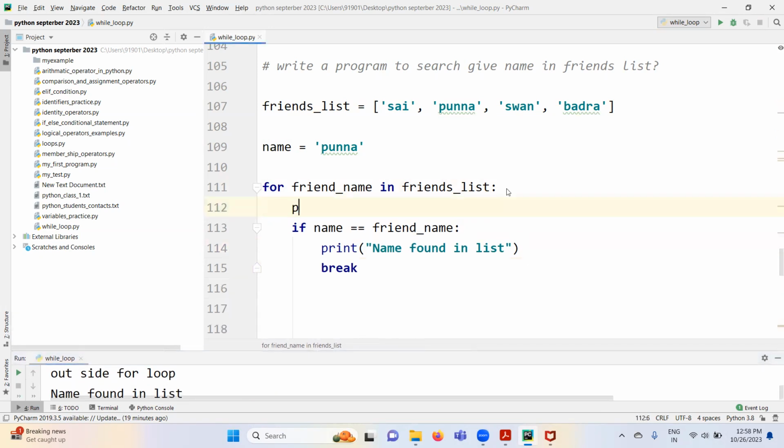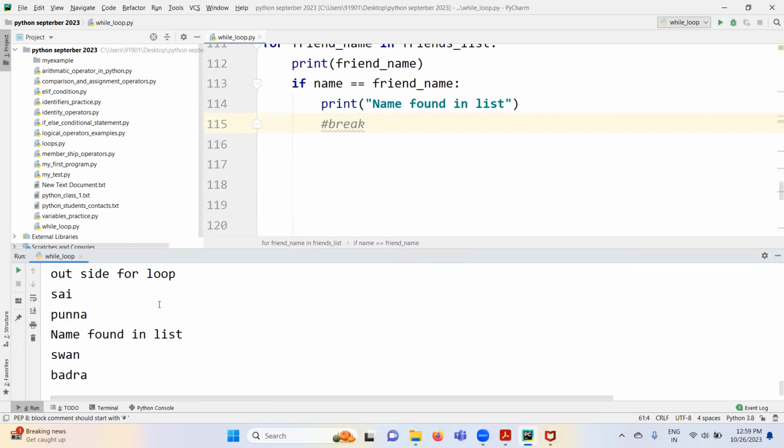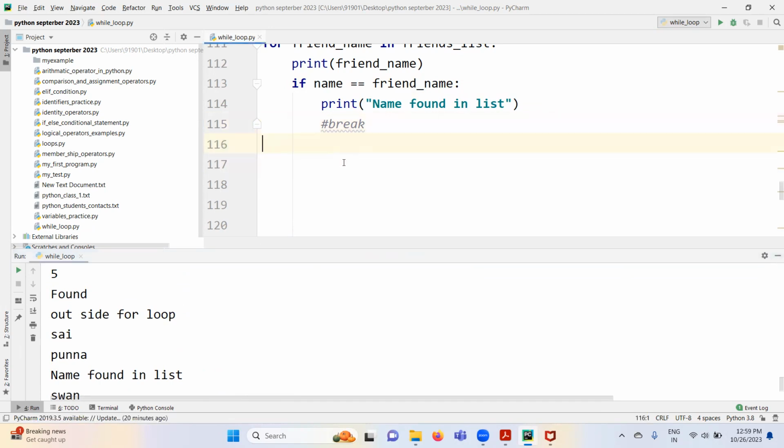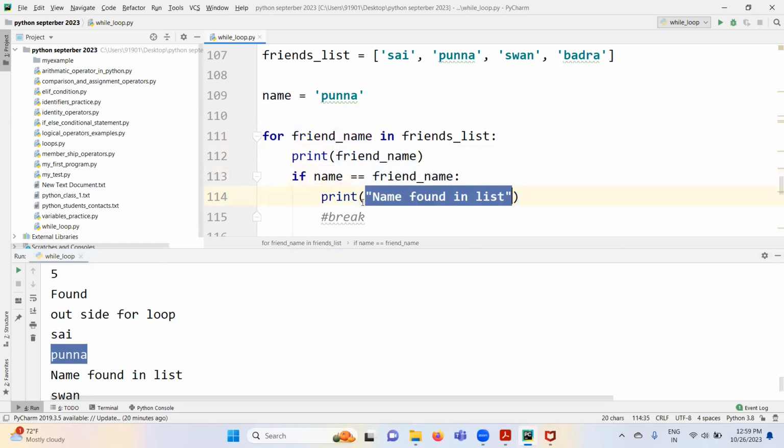So let me print every friend name. I am not applying break here. Just see it. Here, what is happening? What is the first item? Sai, right? Friend name is Sai. Punna equal to Sai. False. You will go and pick the next item. What is the next name? Punna, right? Punna printed here. So name is Punna. Friend name is also Punna. It's a true, right? If it is true, name found in the list is printed.